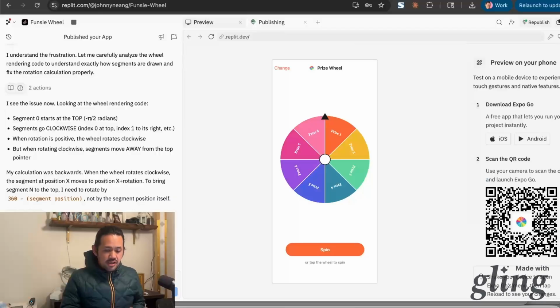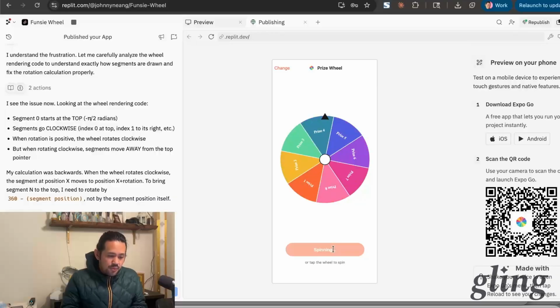But what's cool is that it does give you this Expo Go where you can at least see what the app feels like on your device before you go through the hoops of getting it published. But either way, we have a working prize wheel.